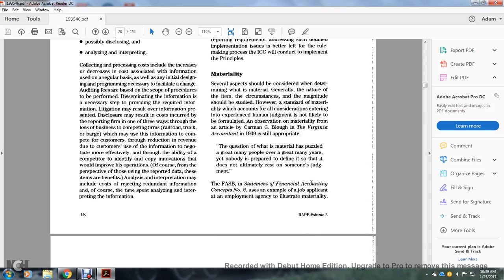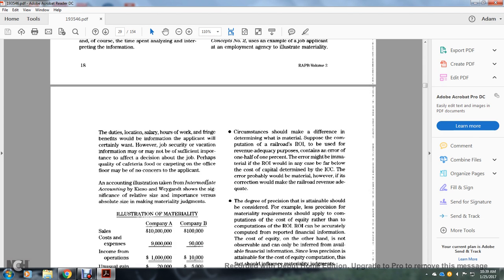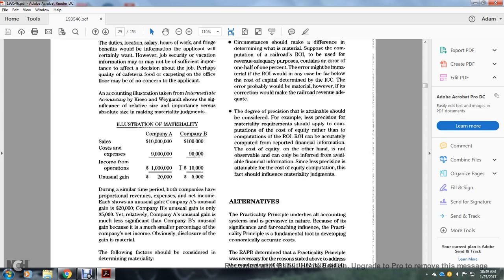Standards Board has issued a Statement of Financial Accounting Concepts, Number 2. The example of the job applicant and employment agency illustrates materiality. The duties, location, salaries, hours of work, and fringe benefits are information the applicant will certainly want. However, the job security and vacation information may not be sufficiently important to affect the decision about the job. Perhaps the quality of the cafeteria food or the carpeting on the office floor may be of no concern to the applicant.